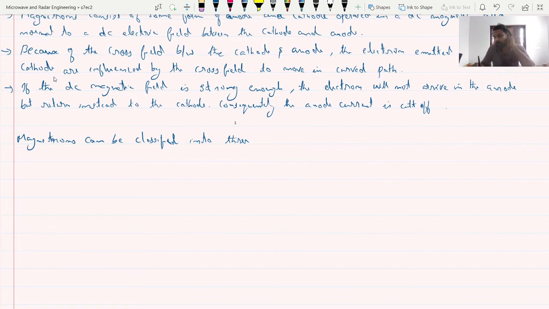You have to keep in mind this also, that it is an M-type tube. Both the DC magnetic field and the DC electric field are perpendicular to each other. The DC electric field and DC magnetic field are perpendicular to each other in a magnetron oscillator.